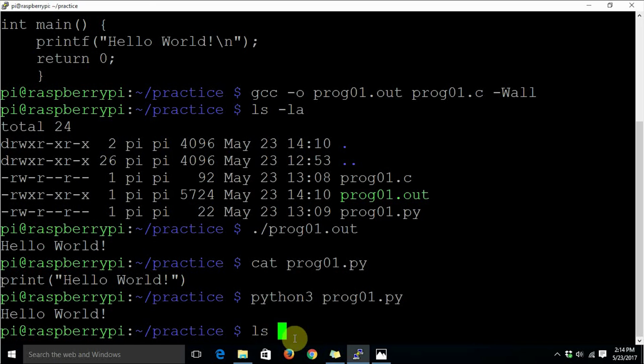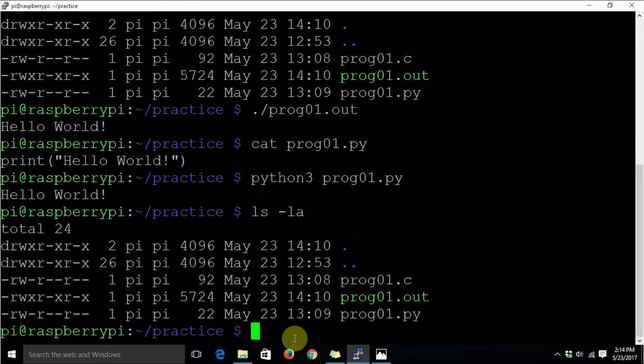Now let's again run the ls -la command on the shell to see if it has created any file. It would not have created any file because it has directly interpreted the file and produced the output on the console. See, there were only 3 files before we began the execution of our Python script, and even after the execution of the Python script, there is no intermediate file. So that is the difference between an interpreted programming language and a compiled programming language. As Python doesn't compile, it directly interprets the program that we feed to its interpreter. That's why it is known as an interpreted programming language.